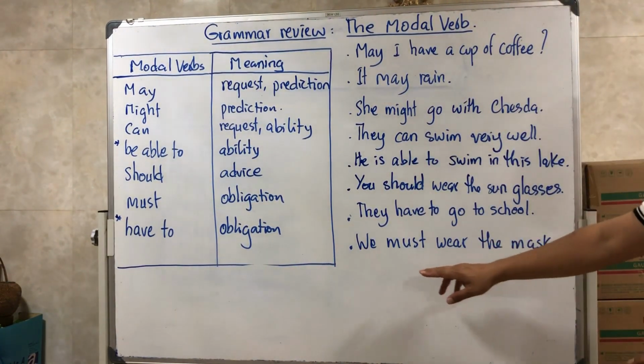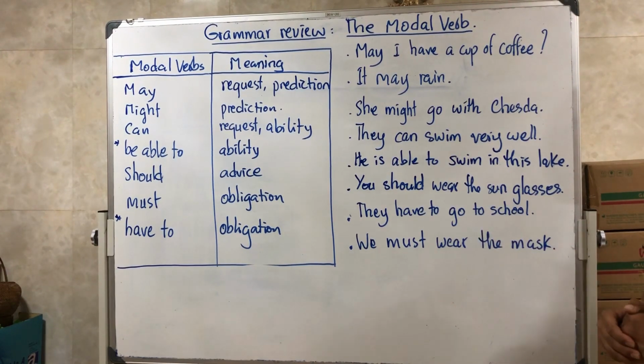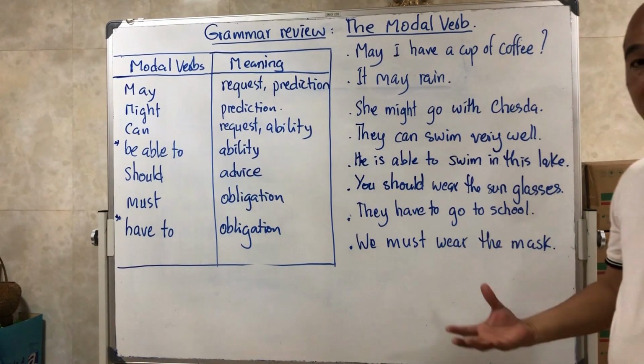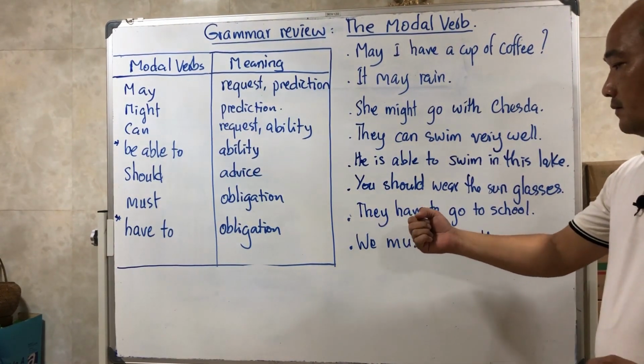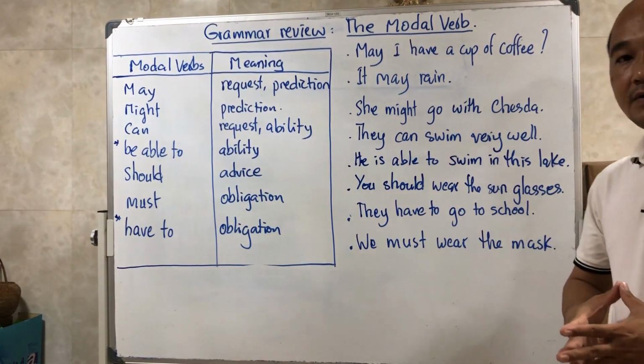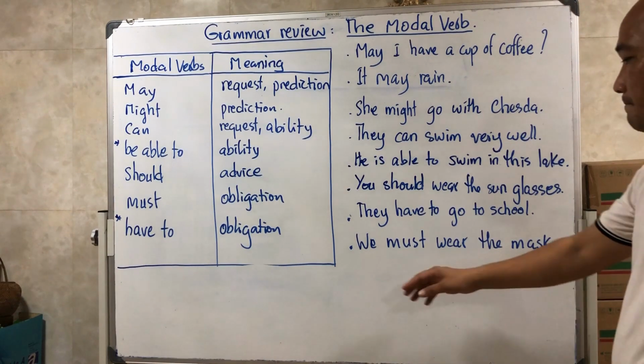Okay, so you can look at the example. They have to go to school. Everybody has to go to school, okay? Because this is the rule. When we are children, when you are 3 years old, you have to go to school, to kindergarten.